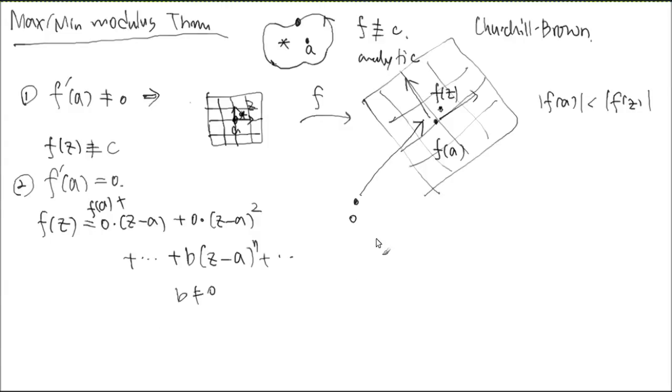So this allows us to write this function f of z around the neighborhood of a. The derivative is 0, but it still gives us a nice approximation. So let me use this curvy symbol in here. f of z is nicely approximated by f of a, that's this value, plus b times z minus a to the nth power. Before, with f prime of a non-zero, this n was 1. This time n is slightly bigger. If n is 1, it's going like this.